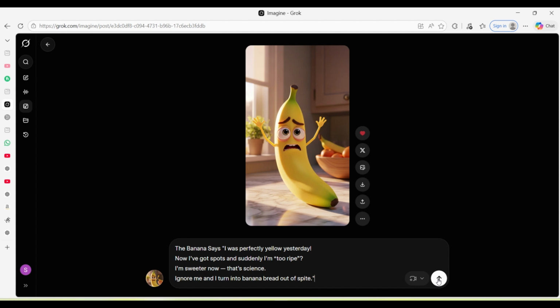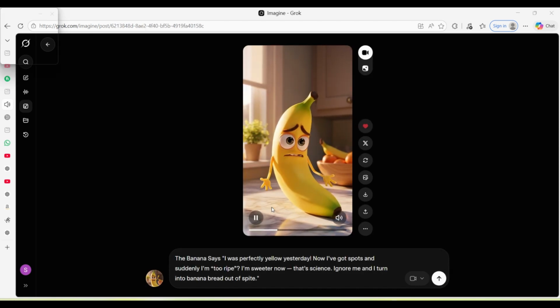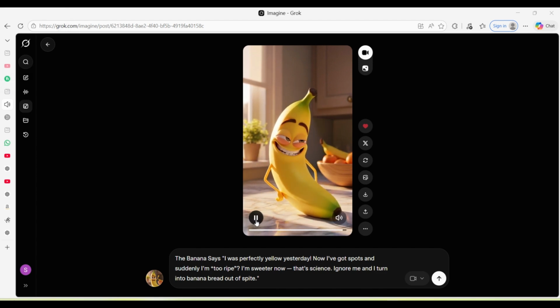Once I click on generate, this image will It was perfectly yellow yesterday. Now I've got spots and suddenly I'm too ripe. I'm sweeter now. That's Video. science. Ignore me and I turn into banana bread out of spite.